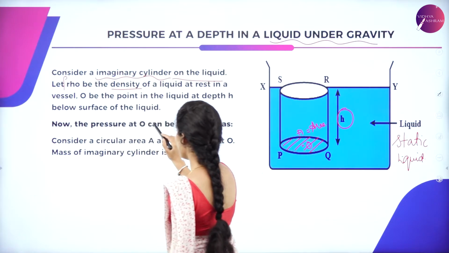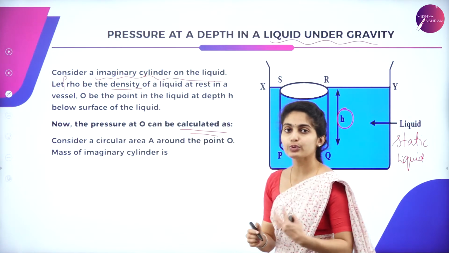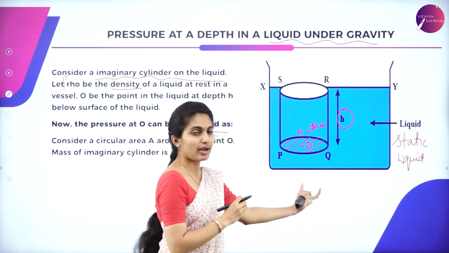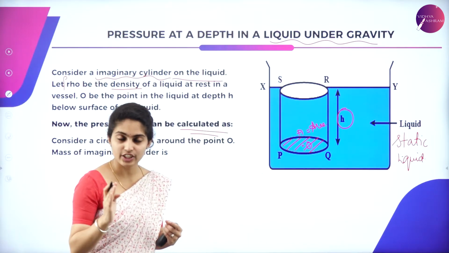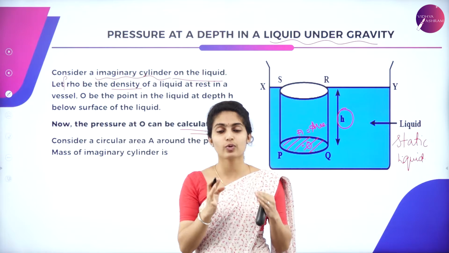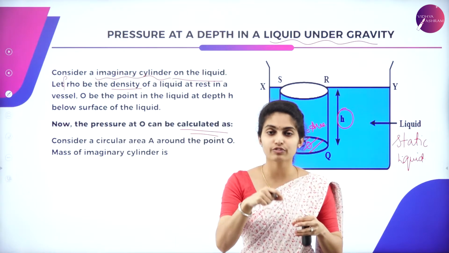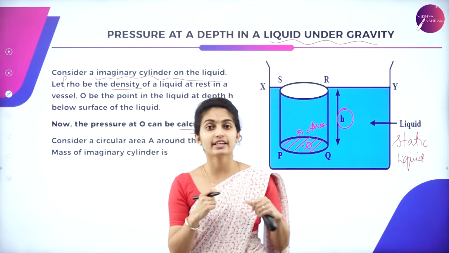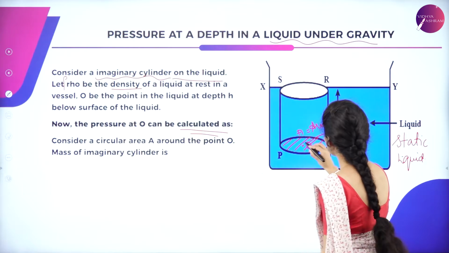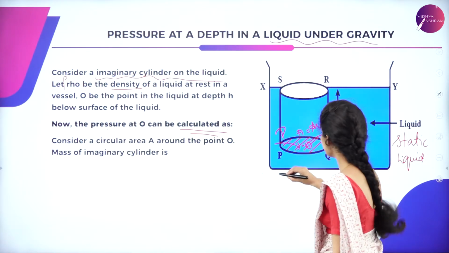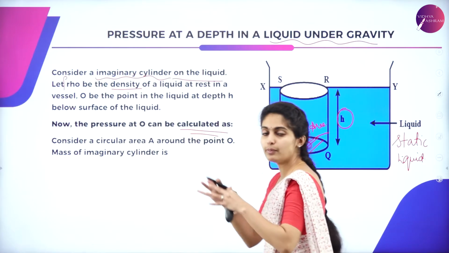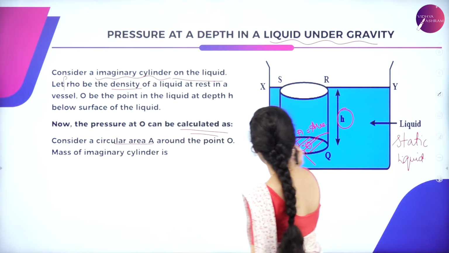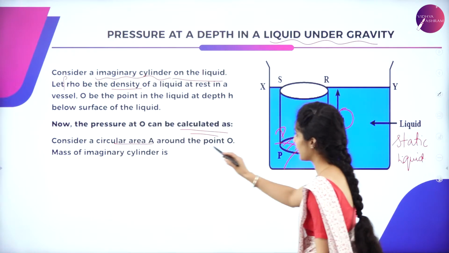Now, how will you calculate the pressure which is exerted at that point O? This imaginary cylinder is just imaginary. You're just imagining that you have kept a cylinder, and the center of that cylinder is represented as O at the depth h. Now you have to calculate the pressure on this point, which is exerted from all the other neighboring particles. So consider a circular area A, which you have already considered around the point O.